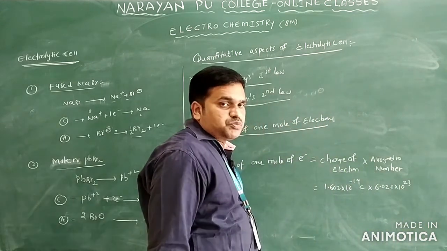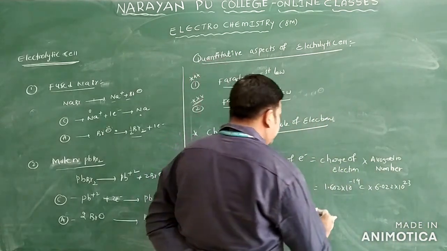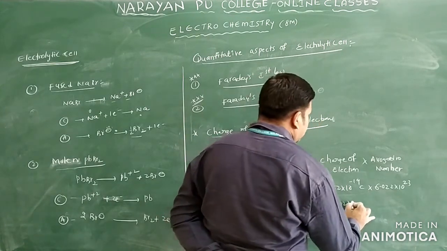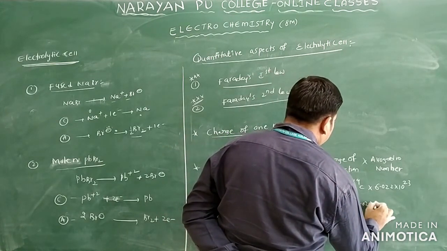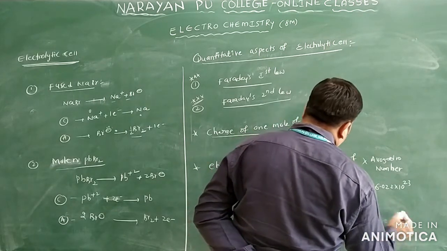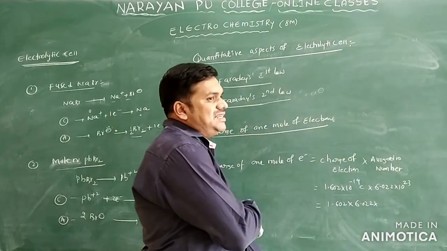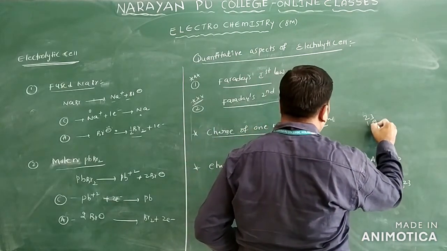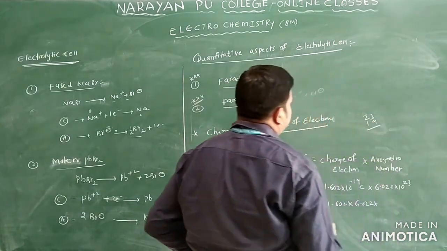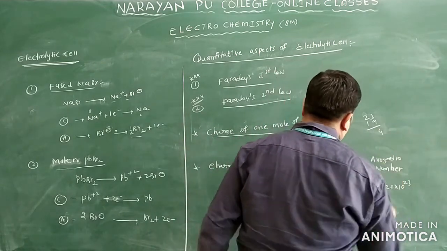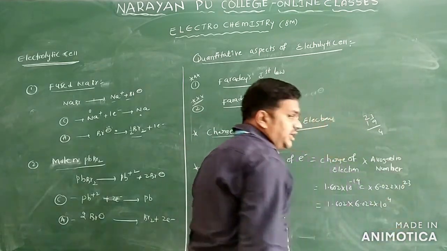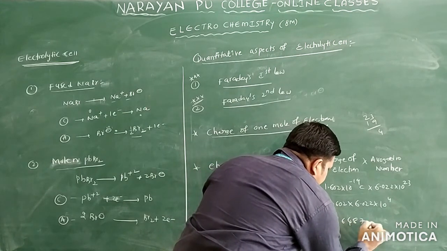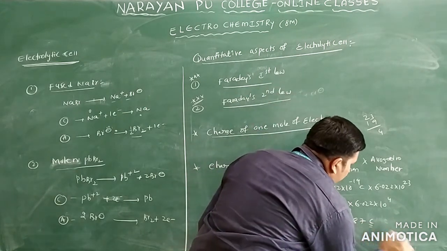So we write 1.602 into 6.022 into 10 power 23 minus 19, which is 10 power 4. If you multiply this, you will get 96487, which we write in coulombs.